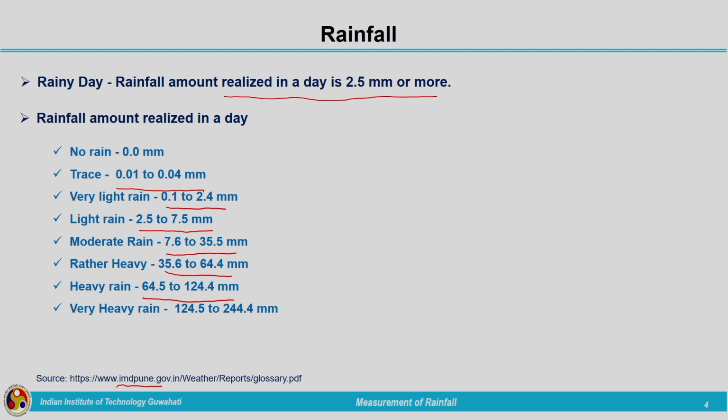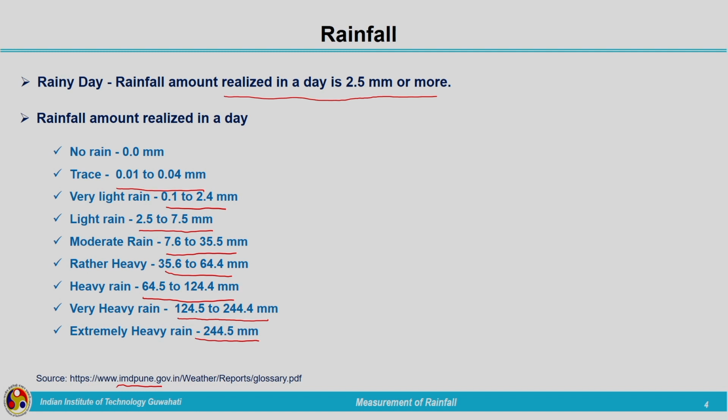Next is very heavy rain. Very heavy rain is ranging between 124.5 to 244.4 millimeters. Next is extremely heavy rain, that is around 244.5 millimeters. So, beyond that it happens. So, it is exceptionally very high rainfall.